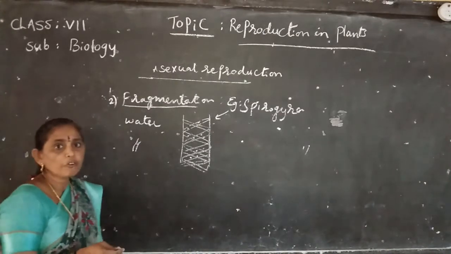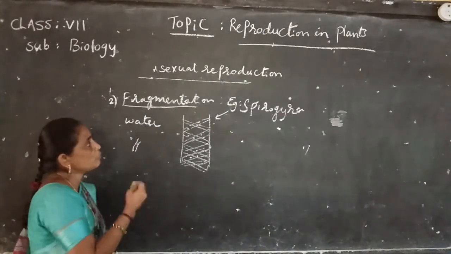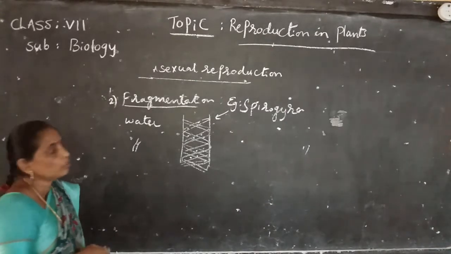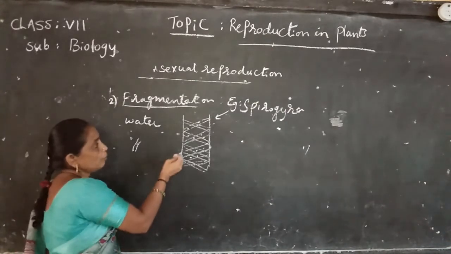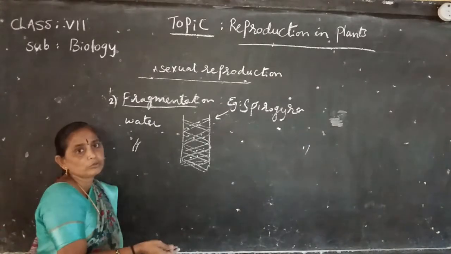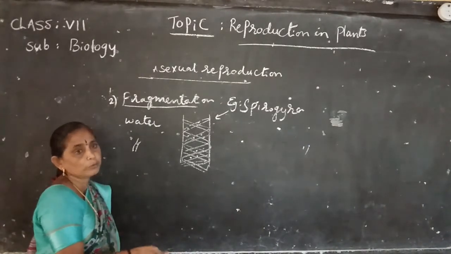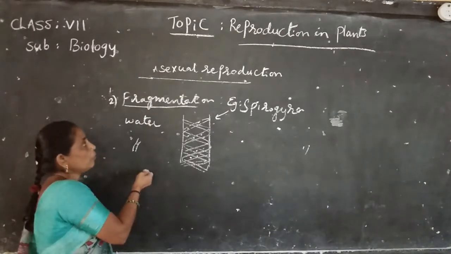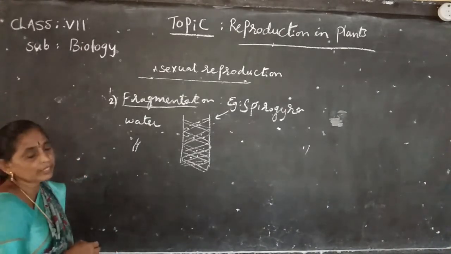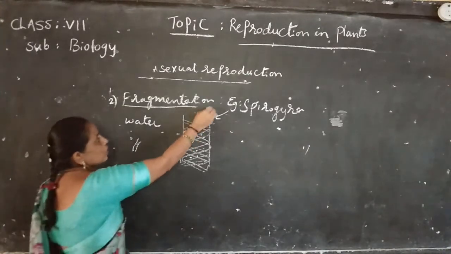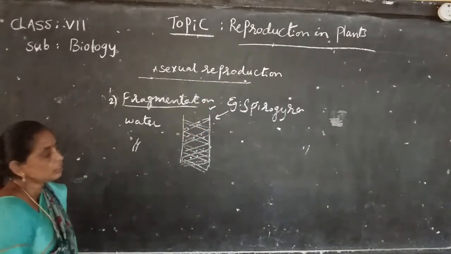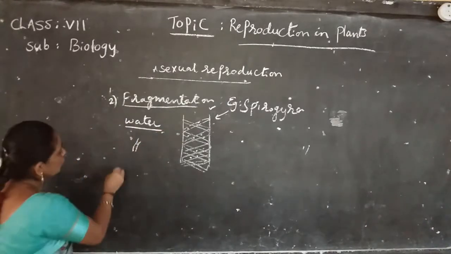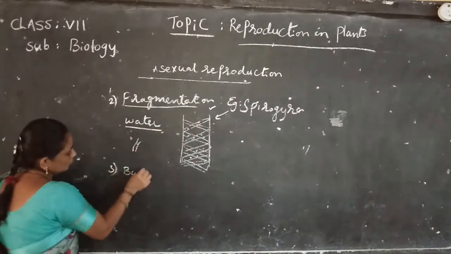The breakdown of the filamentous body of Spirogyra is called fragmentation. Fragmentation means the plant breaks down into one or more pieces. Each filamentous piece develops into a small plant. Fragmentation example: Spirogyra, which grows on water. Next, the third one is budding.